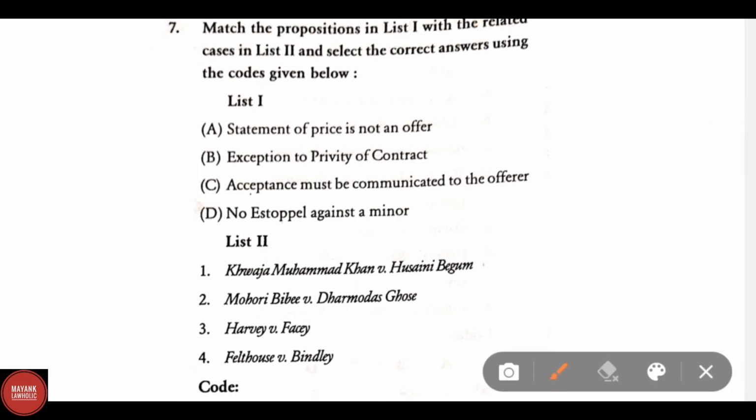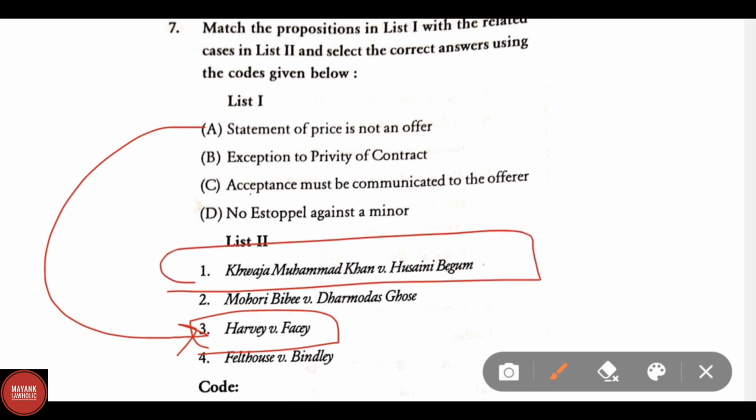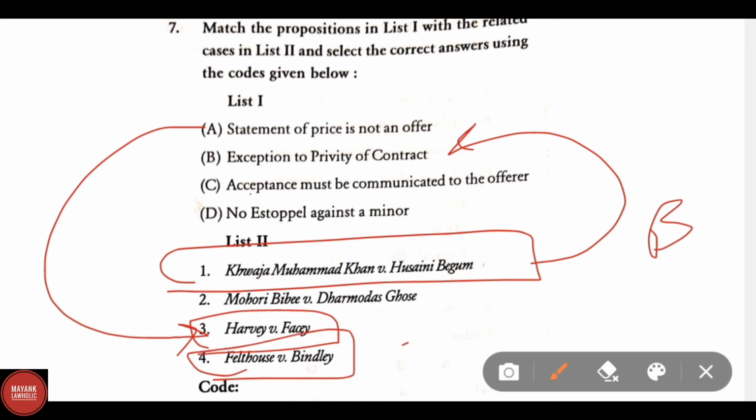So here correct answer will be for A. Statement of price is not an offer. Correct answer is 3, Harvey versus Facey. And exception to the privity of contract, correct answer in this is Khwaja Muhammad Khan versus Hussaini Begum. And C. Acceptance must be communicated to the offerer. Here correct answer is Felthouse versus Bindley. And no estoppel against a minor. Obviously the correct answer is Mohori Bibi versus Dharmodas Ghosh.